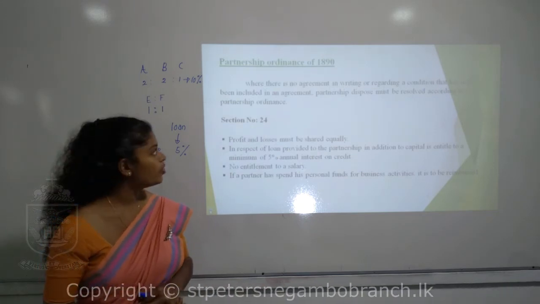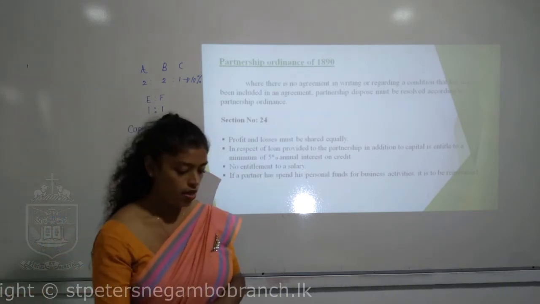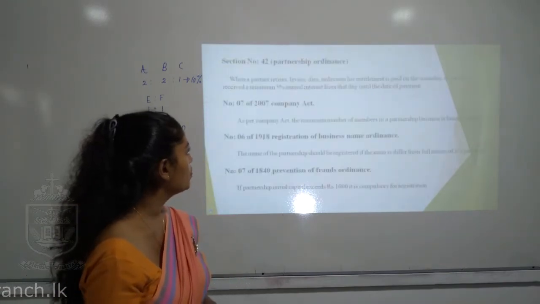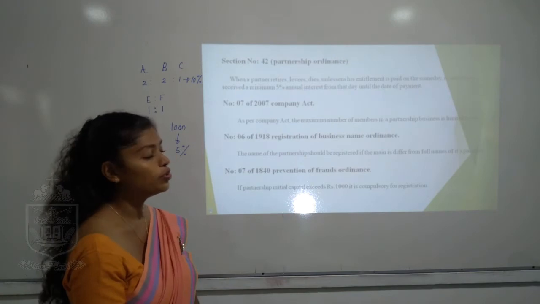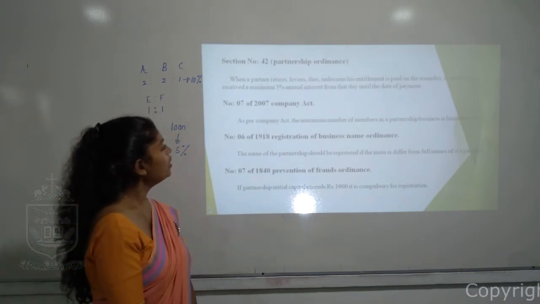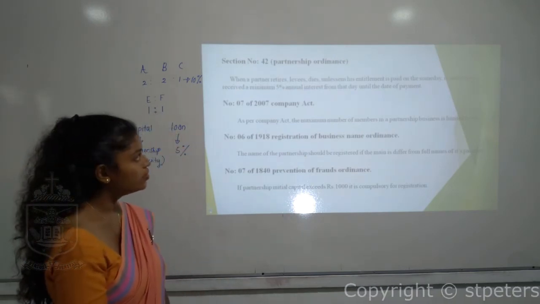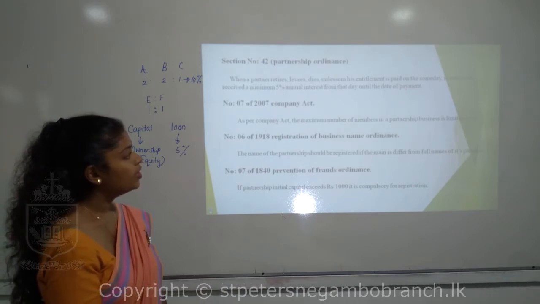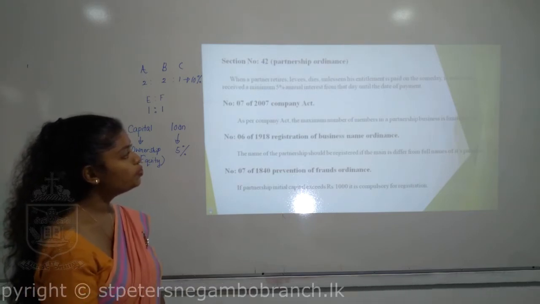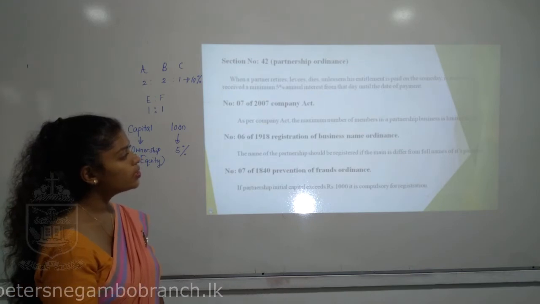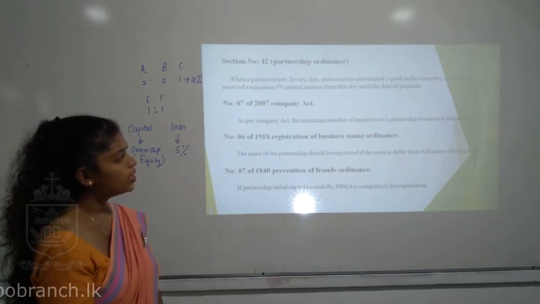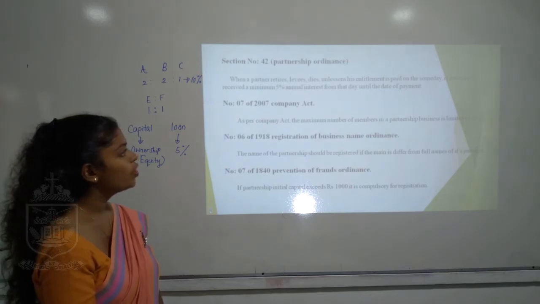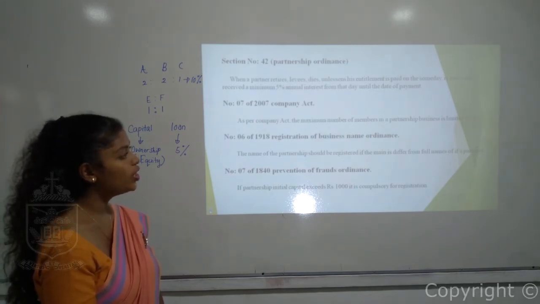So this is about the Partnership Ordinance, and as I told, there are two sections, section number 24 and section number 42. When a partner retires, leaves or dies, unless his entitlement is paid on the same day, he is entitled to receive a minimum 5% annual interest from that day until the day of payment.